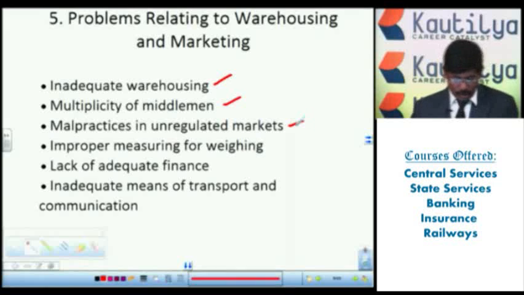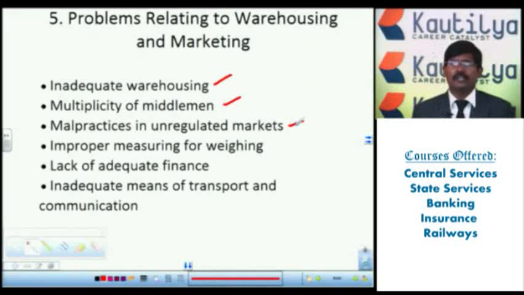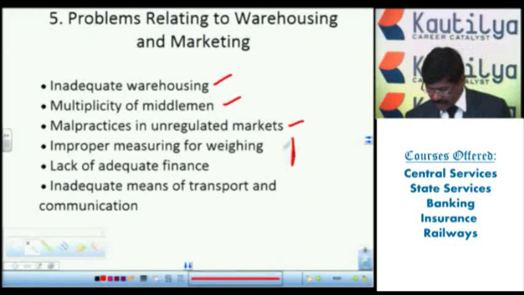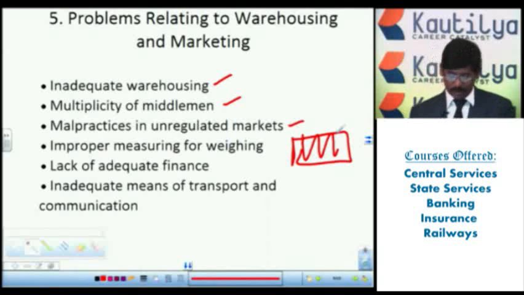Next one, improper measuring of weights. Once the agriculture farmer, after working for so many months, starts production and takes it to the market, what happens? They don't have the proper weights and measures. Suppose the scaling system, what is the scaling system in the market? How many Indian farmers are aware of this scaling system completely? We have an improper way of weights and measures in the market system.